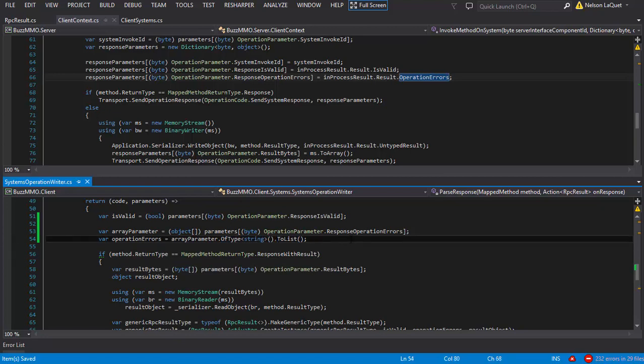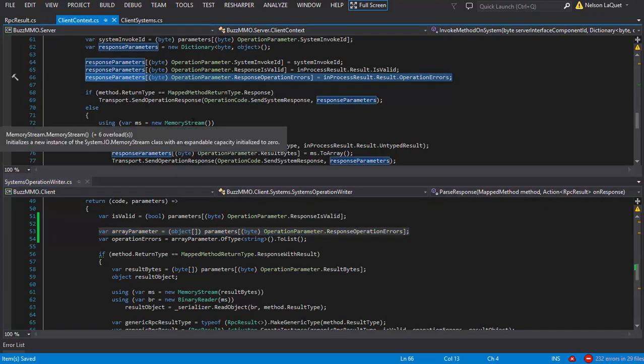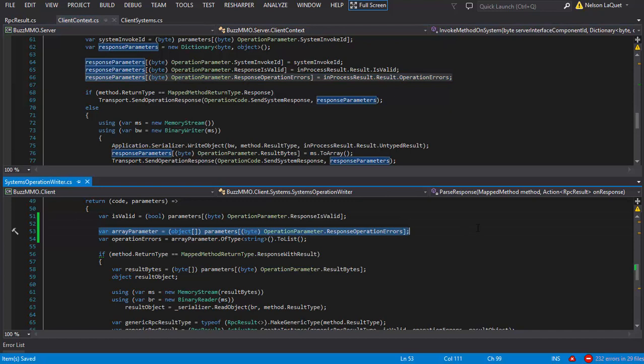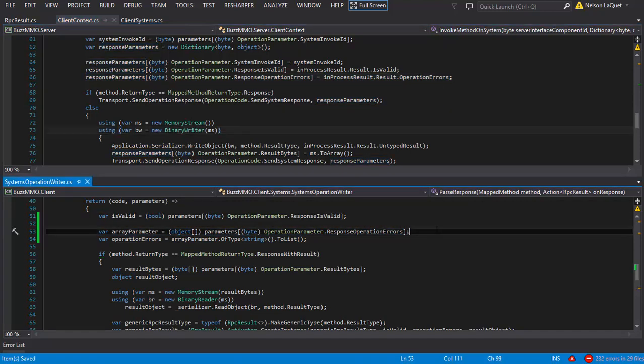So how do we fix this? We have two scenarios we want to support. One scenario is we're in memory, and this type right here needs to be the exact type that is used right here. That's the first case. The second case is we're in production. We're working with Photon. In that case, no matter what collection type I stuff into this response parameters, what's going to come out is an object array. So now we have this discrepancy. Is it going to be a list? Is it an object array? How do we decide which one to use?